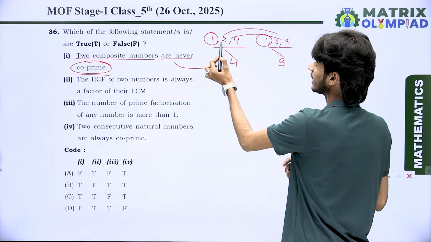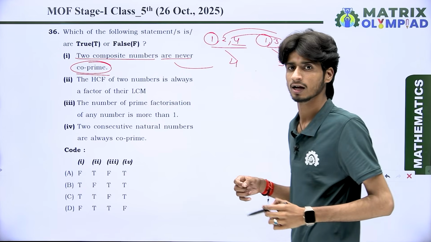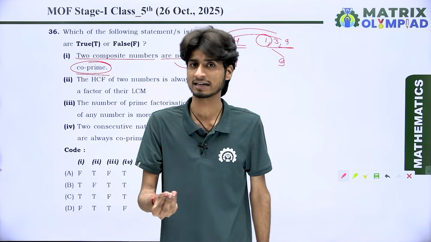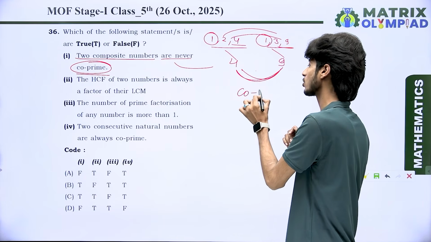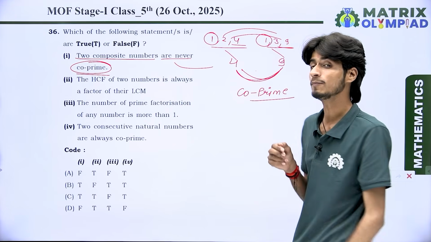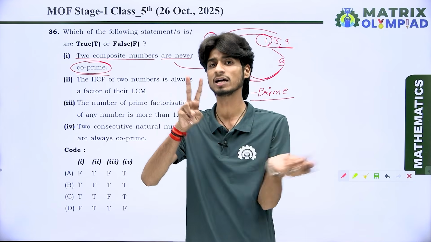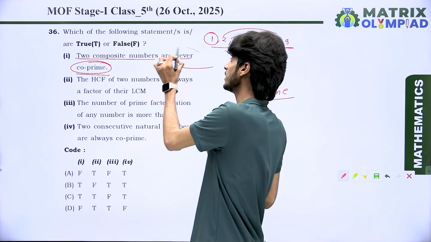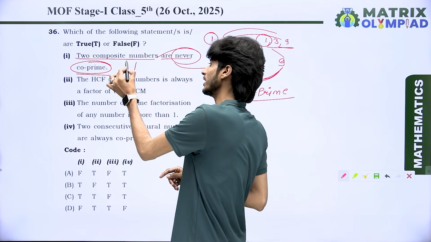Look, here we have 2 but not in 9. Here we have 4 but not in the factors of 9. That means 1 is the only common factor in both of them. That means the pair of 4 and 9 is co-prime, and both are composite numbers. It means it is possible for 2 composite numbers to be co-prime numbers also. But according to the statement, never. That means it is a false statement.